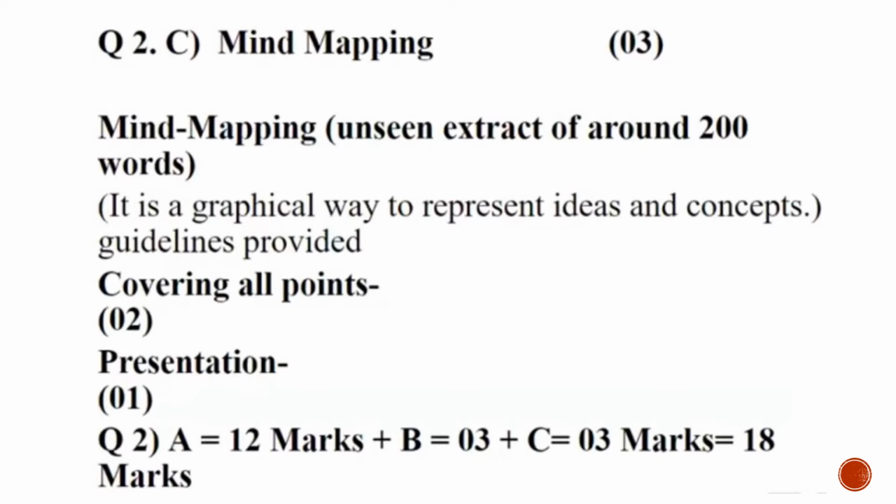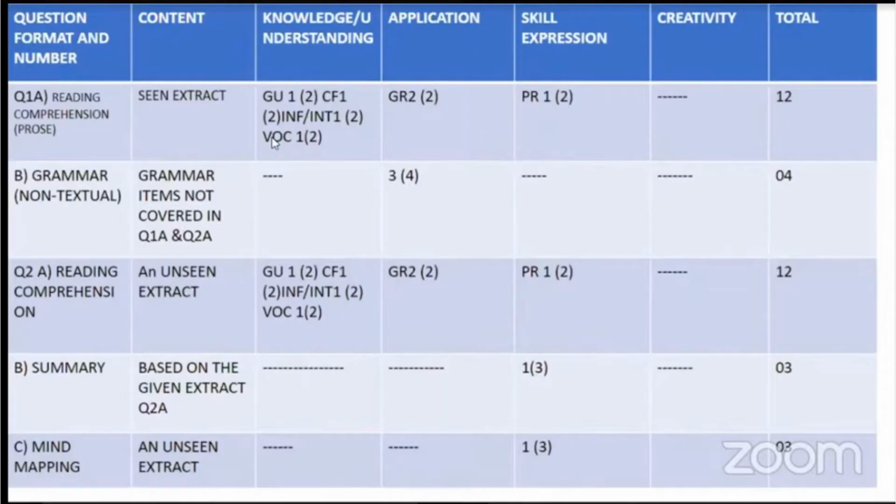So our unseen passage, which is question number 2, is for 18 marks, where section A is for 12 marks, section B for 3 and section C for 3. So in unseen passage, there are 2 important elements, summary and mind map. Mind map also we will do in writing skills.